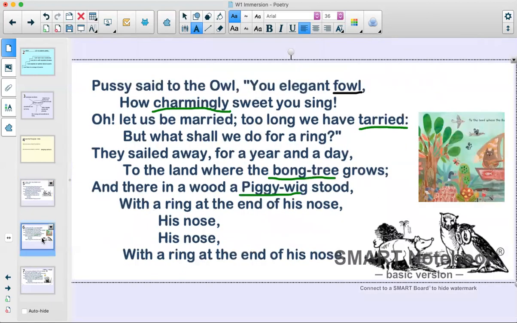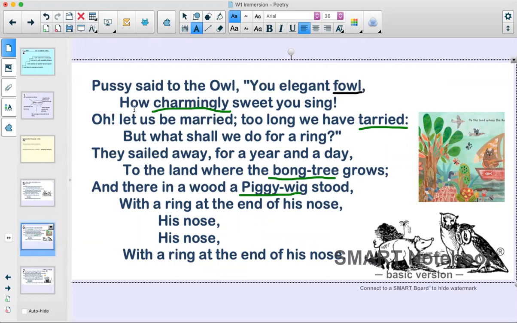So I'm going to have a look at the second page of the poem, because there's quite a few words that we've underlined as words that we don't quite recognize. So Pussy said to the owl, you elegant fowl. So we talked about the word elegant before, and we know that elegant means quite classic, quite beautiful, someone very attractive. And so she's paying him a compliment. She's saying something nice, you elegant fowl. And a fowl is a type of bird. So an owl, we know, is a bird. So she's saying, you elegant bird, you beautiful bird.